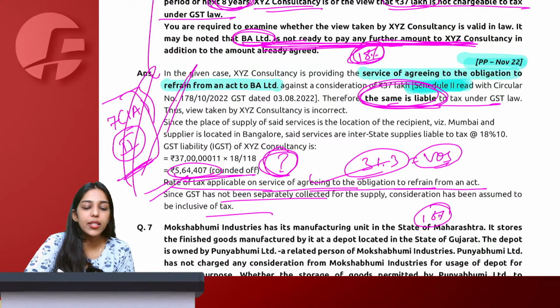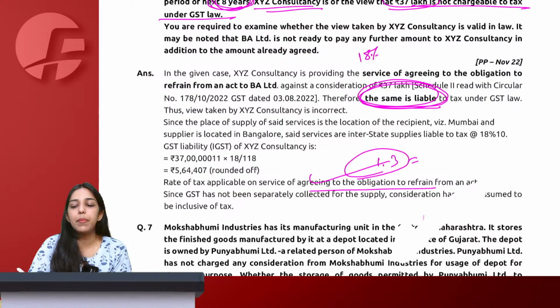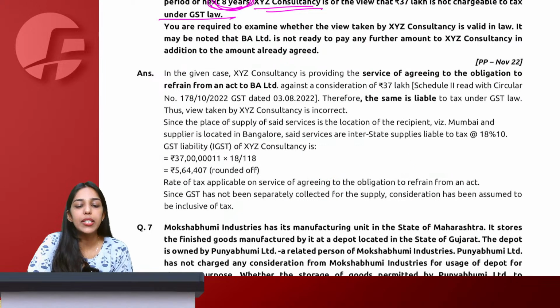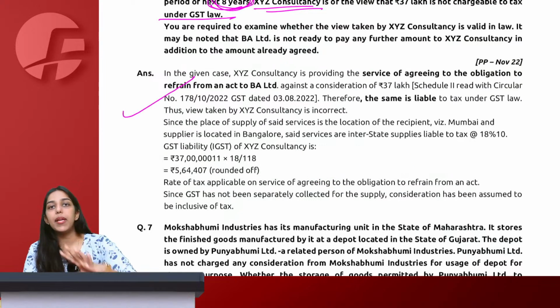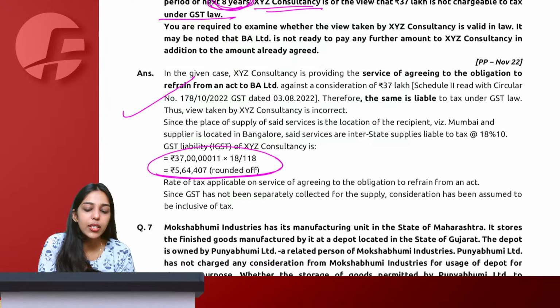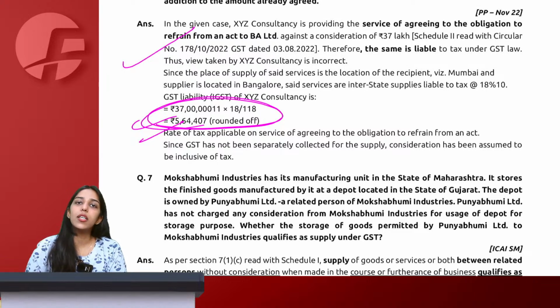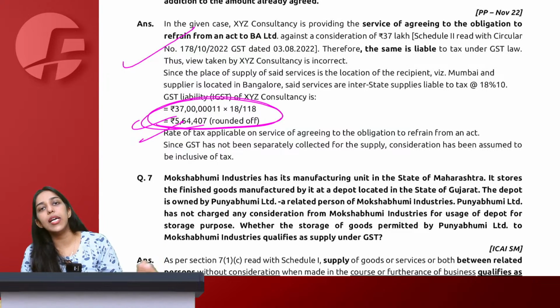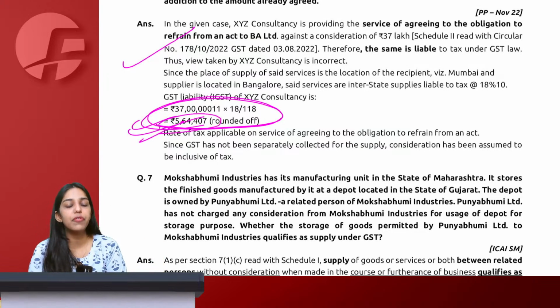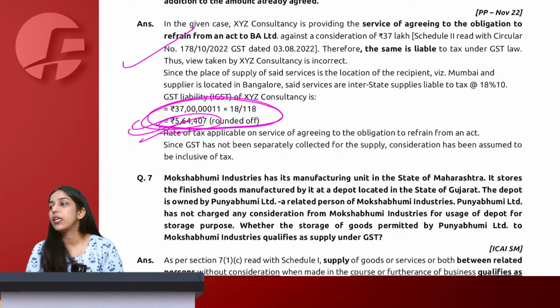So how would you present this? In the first paragraph, you give them reference of schedule 2, explain it to them that yes, this is supply of service. Second paragraph, along with the facts of case, you present this particular calculation, and then finally third paragraph you will write the conclusion that no, the view is incorrect, this has to be taxable and this is the amount of tax that will be applicable. Yes or no everyone? Clear? Chalo.